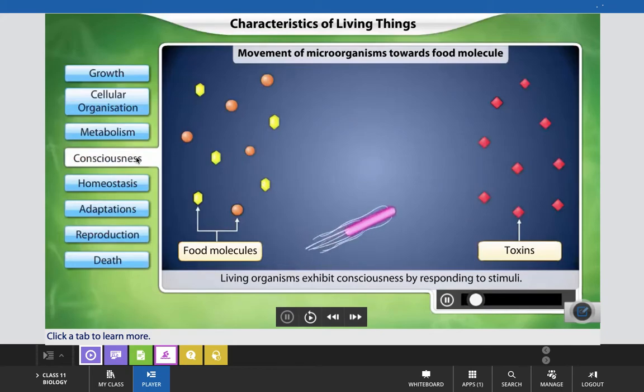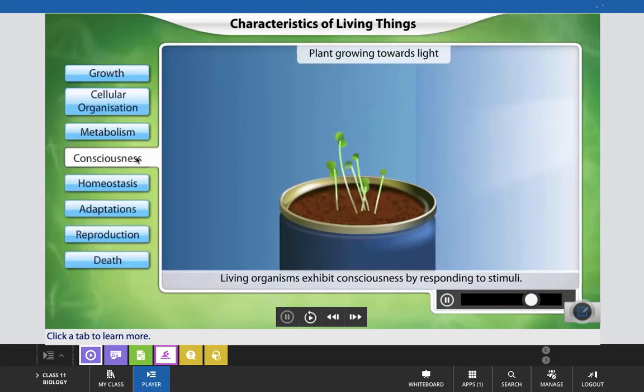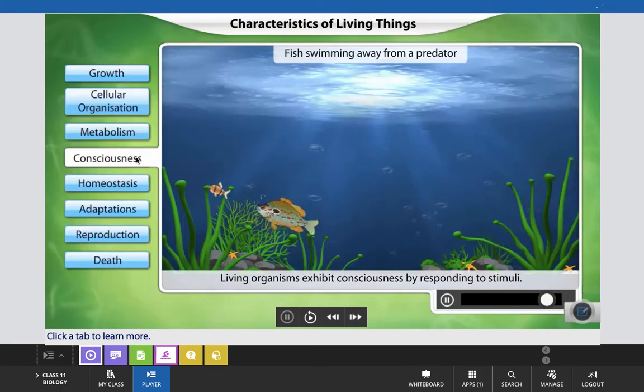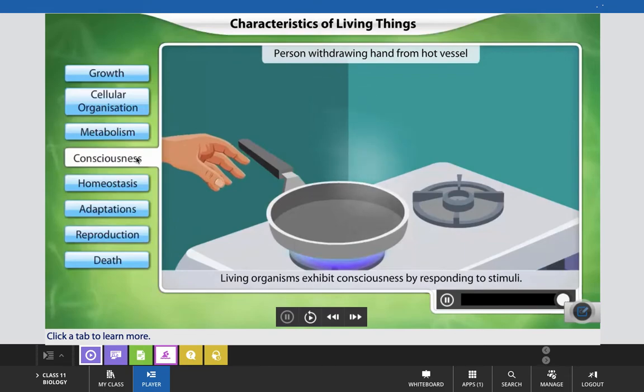All living organisms are conscious of the changes in their physical and chemical environment. For example, a bacterium will move towards nutrients like glucose and amino acids and away from toxic chemicals. A plant grows towards sunlight. A fish moves away from its predator. A human being moves his hand away from a hot object. That is about consciousness, which is also one of the fundamental characteristics of living.